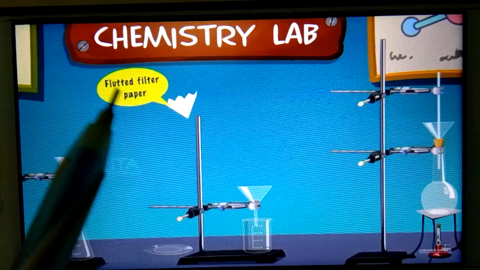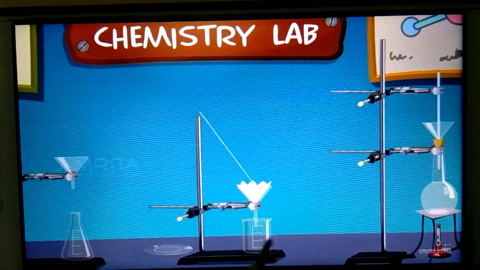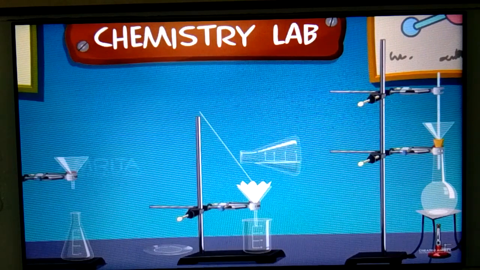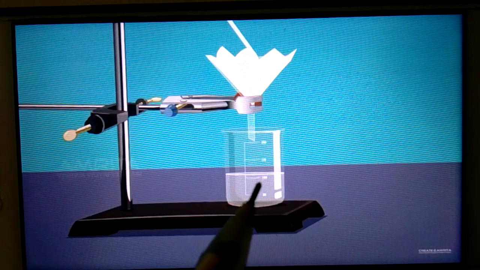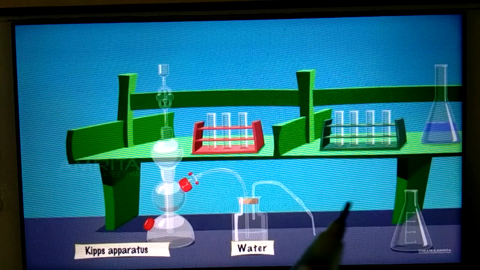Now see, this is a different type of filter paper, fluted filter paper, students. You have to use this fluted filter paper and make the arrangement in this way to filter this solution. Collect the filtrate in this beaker. This is the filtrate, students.